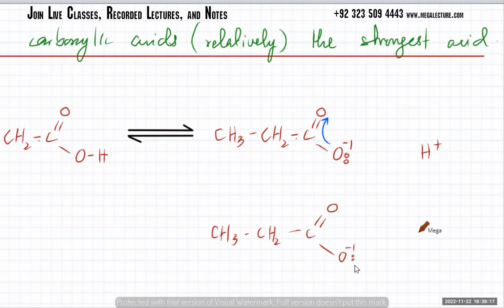What eventually happens is that the negative charge here, and there's a pi electron cloud as well, the whole negative charge gets distributed between the two atoms. The negative charge is now very, very distributed over the entire thing.